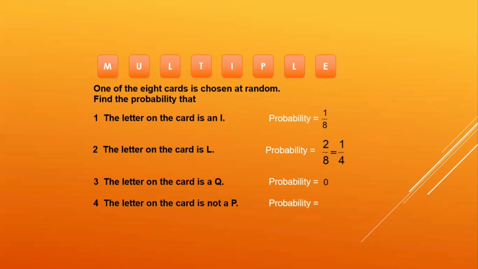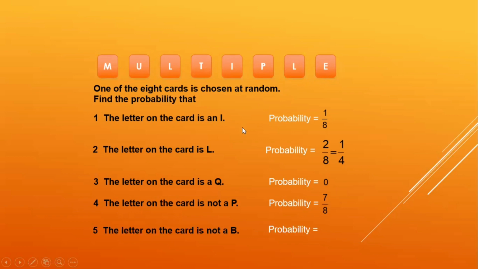The probability that the card is not P. Just now we have seen that the probability of an event plus not an event is 1. So if for P it is 1 by 8, then not P is going to be 7 by 8. 1 minus 1 by 8, or the rest all you will count 1, 2, 3, 4, 5, 6, 7 other than P. So it is going to be 7 by 8.